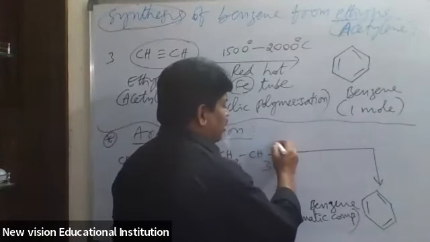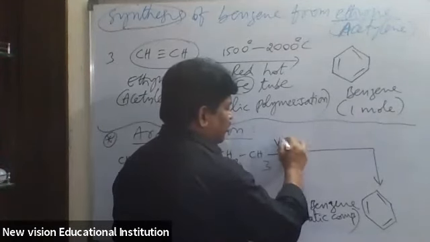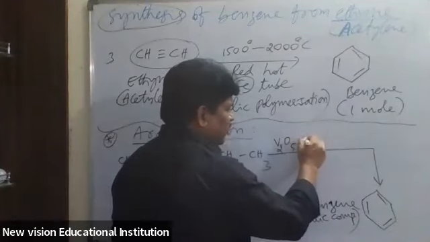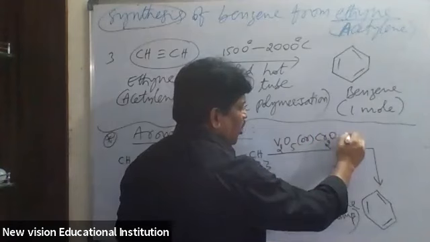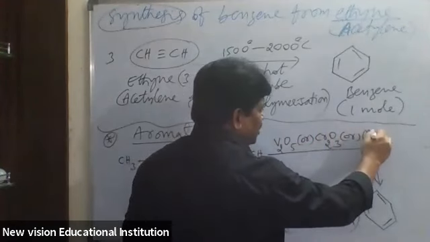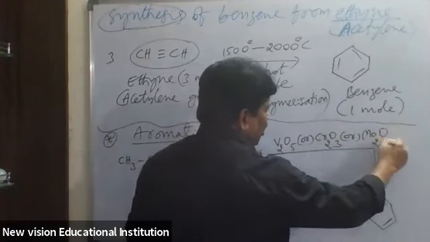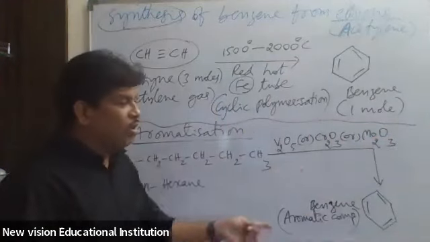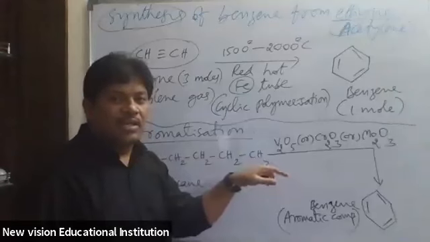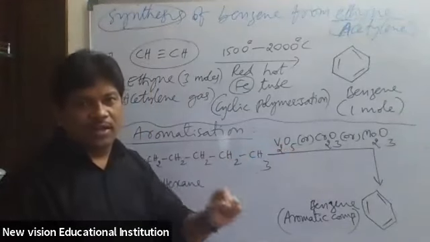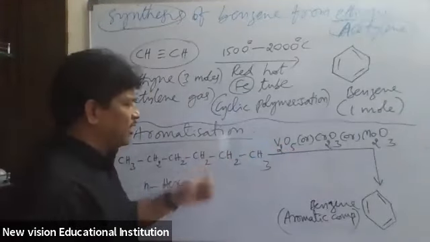Reagents like what? Vanadium pentoxide, or chromium trioxide, or molybdenum trioxide. Any oxide can be used as a catalyst in this process of aromatization.